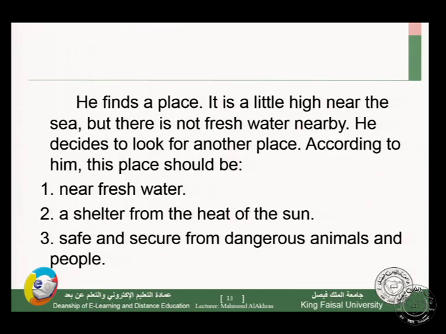He finds a place. It's a little high near the sea, but there isn't fresh water nearby. It is very high and very good for him, but he doesn't have enough fresh water near him. He decides to look for another place.